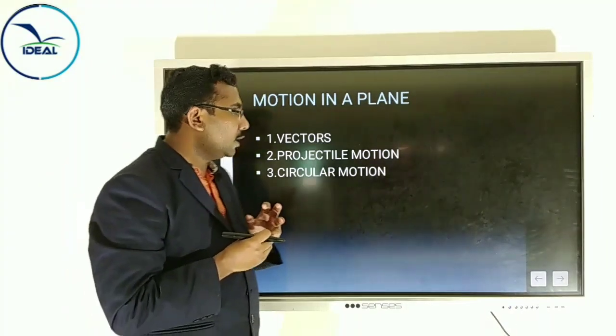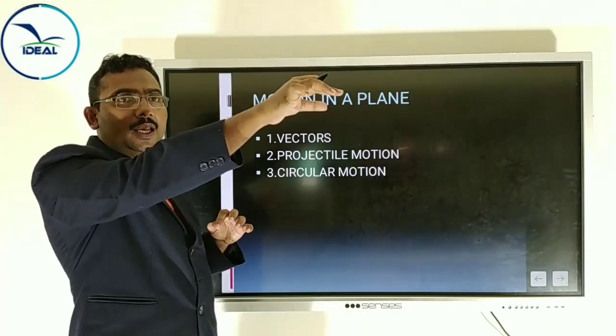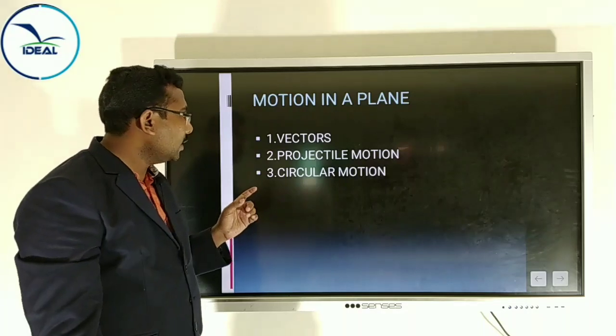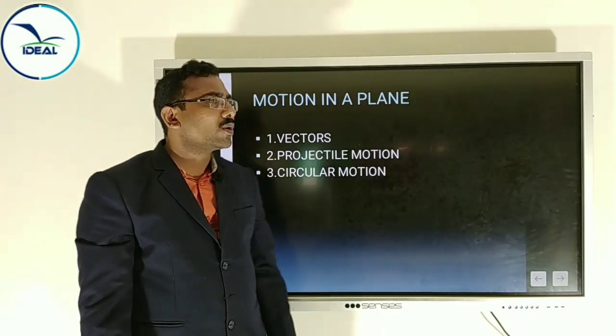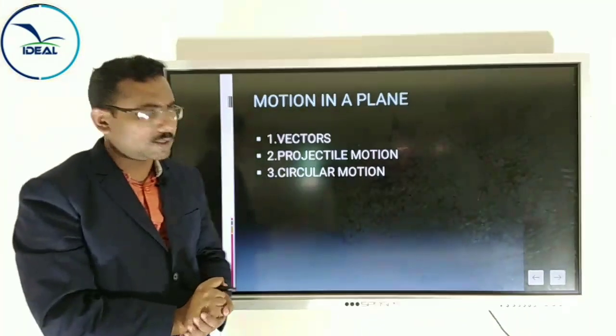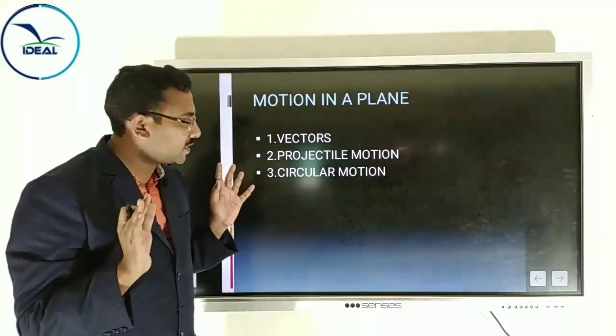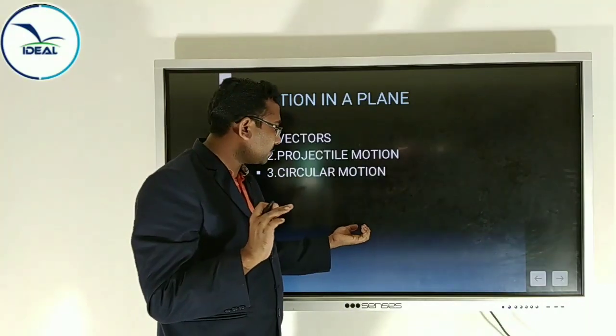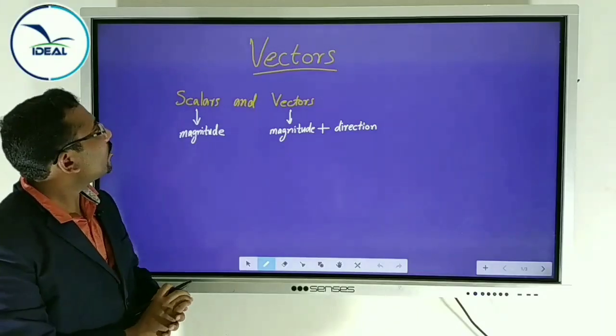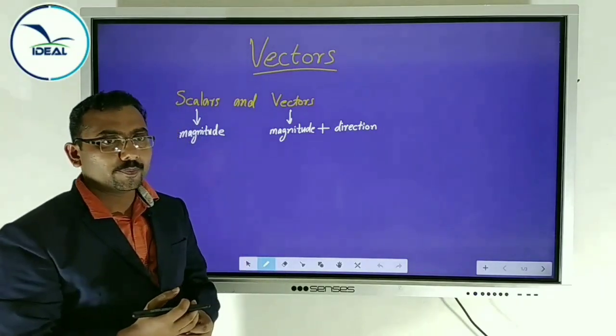Projectile motion. A boy throws a javelin, it is in a projectile motion, like that. Circular motion is also a very common motion. Okay, circular motion. We will study circular motion also in detail in this chapter. This chapter we are dealing with vectors.